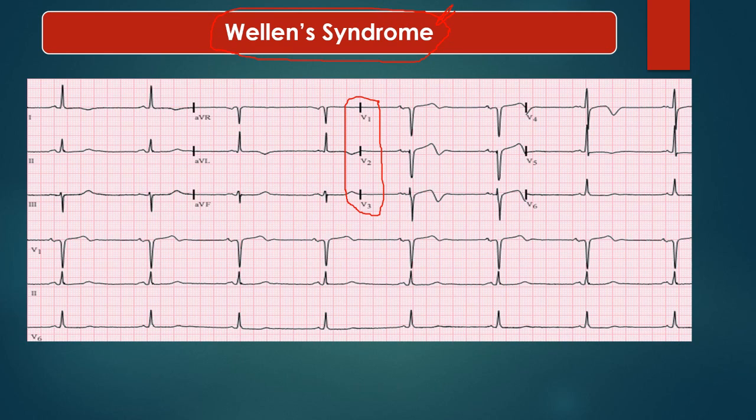Here the biphasic T wave is first positive then negative. If a biphasic T wave is first negative and then positive, this is seen in hypokalemia. So we must not confuse hypokalemia with Wellen syndrome.